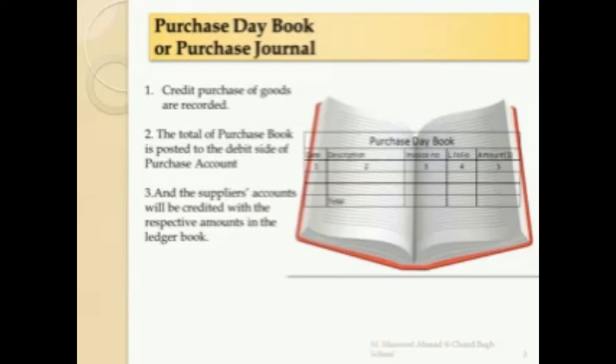So all the credit purchases, the amounts go to the final column, that is the amount column, and the total of the purchase day book will be posted from the amount column to the debit side of the purchase account, and each and every individual supplier's transaction is posted into its individual account.